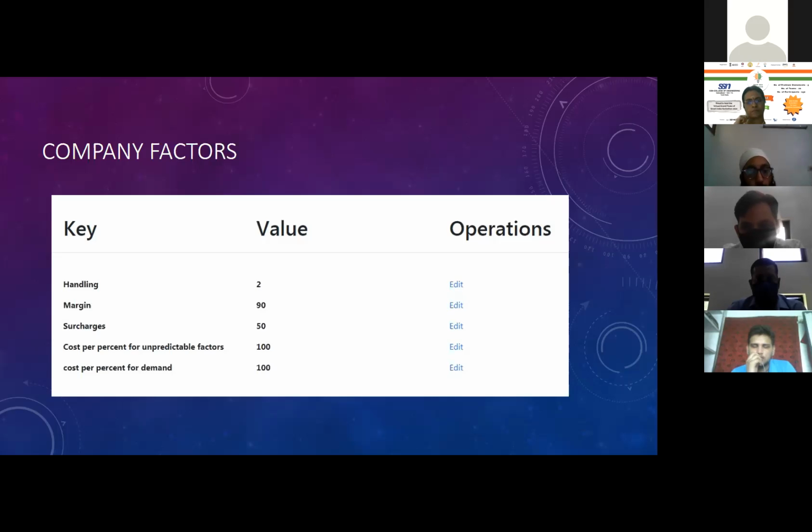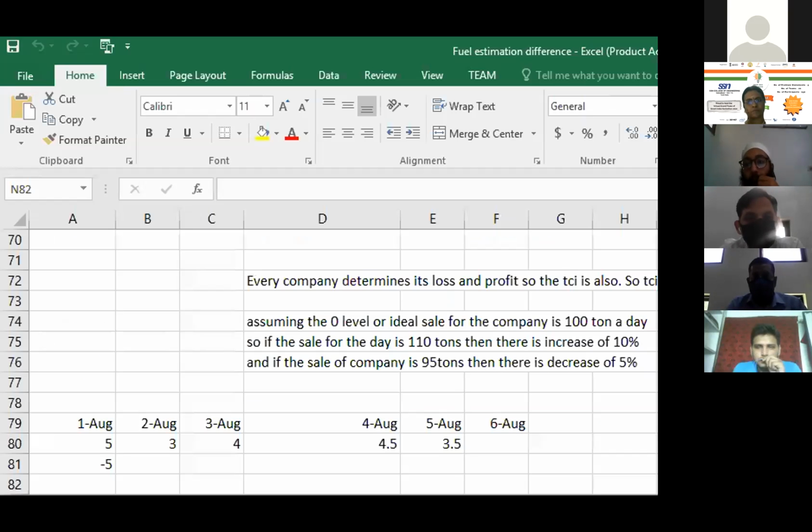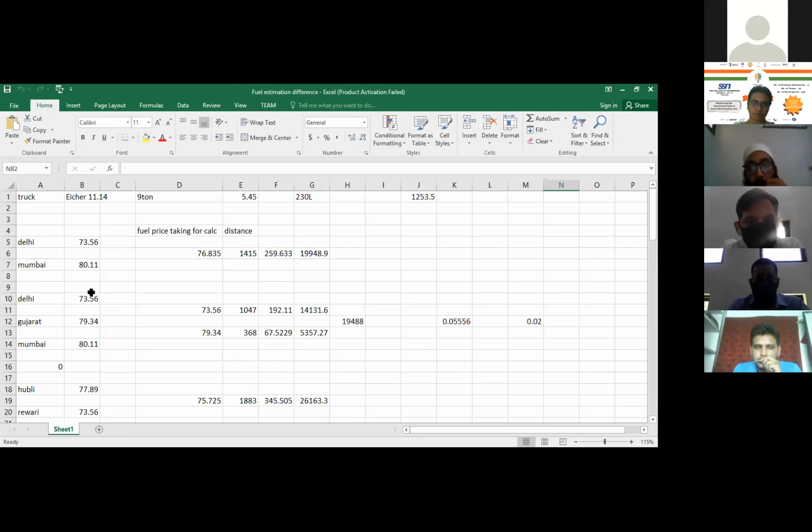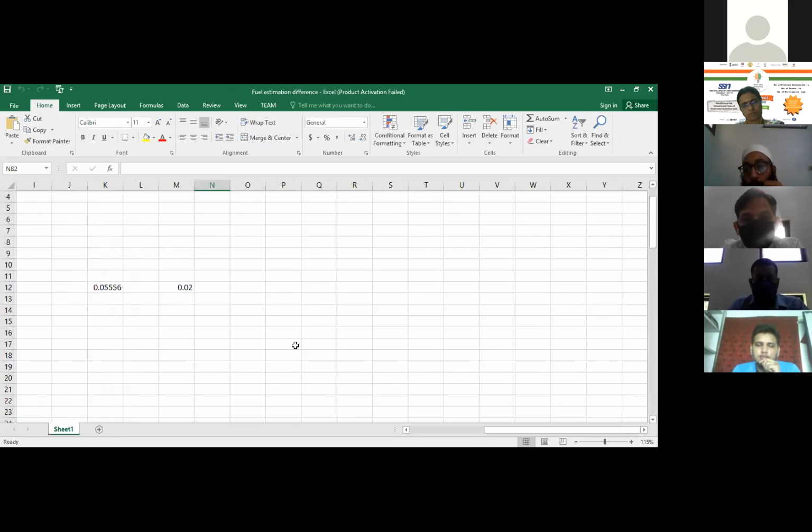Okay, continue. And as we have said earlier, sir, the fuel prices, ma'am, as it was a problem yesterday, we are taking the average of the fuel price. When we concluded that if we take the average and a proper system, like the truck goes for 1,000 kilometers according to its capacity, the cost difference comes out to be 0.02 per kg.